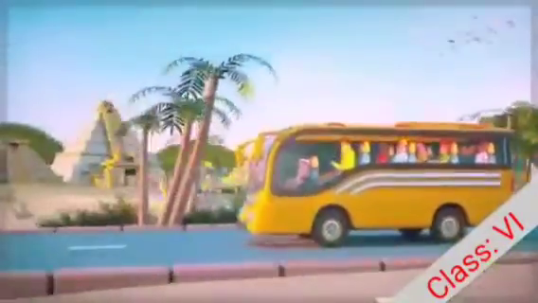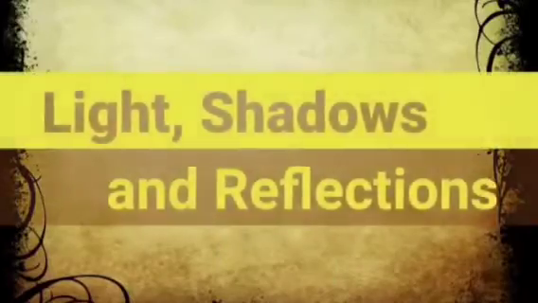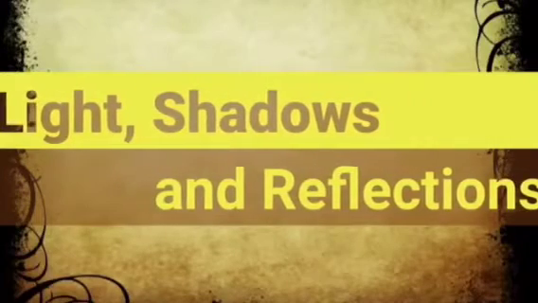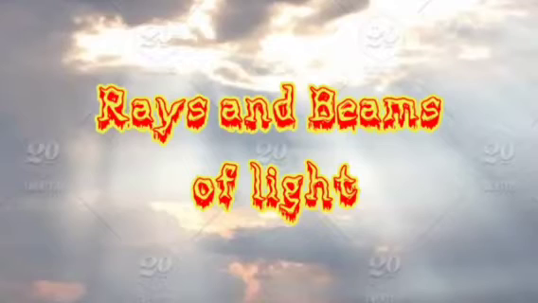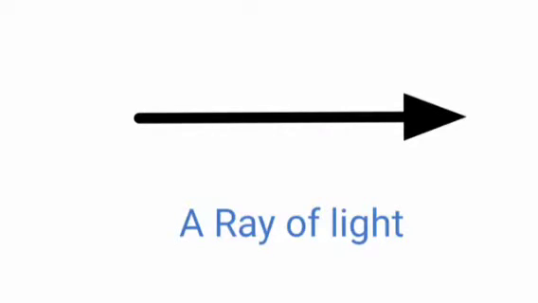Welcome back, dear students. Today we will continue our chapter number 12, Light, Shadows and Reflections. Today we are going to learn about rays and beams of light. As you know, children, light travels in a straight line, and this property is known as rectilinear propagation of light. This property of light can be represented by a ray or a beam of light.